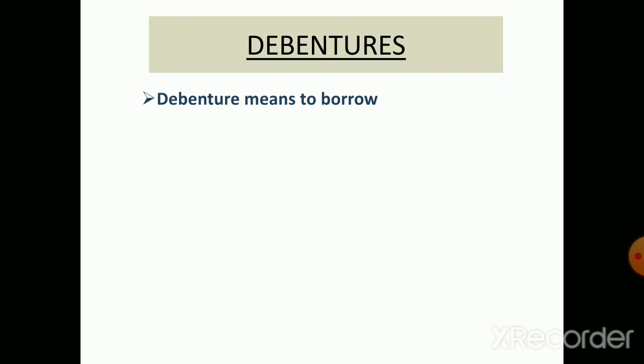See, as we have learned that when the company has to raise its capital, it issues shares. But now, when the company requires the funds on the long term basis, it borrows money by the issue of debentures. So for capital requirement, what does the company do? It issues shares. But when the company requires long term funds, what does the company do? It issues debentures. So we can say that the companies raise long-term funds through debentures which are issued either through the route of private placement or by offering the same to the public.